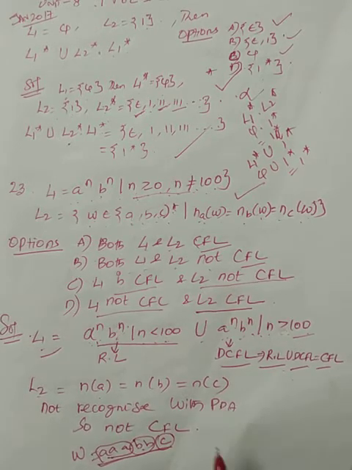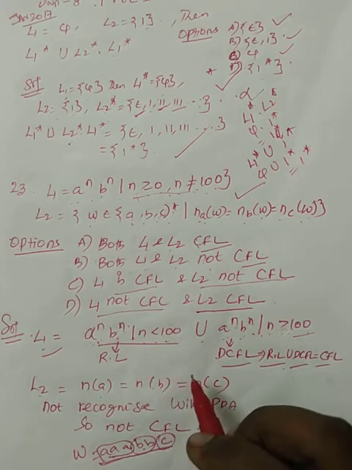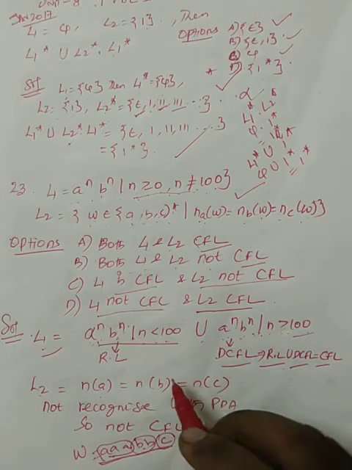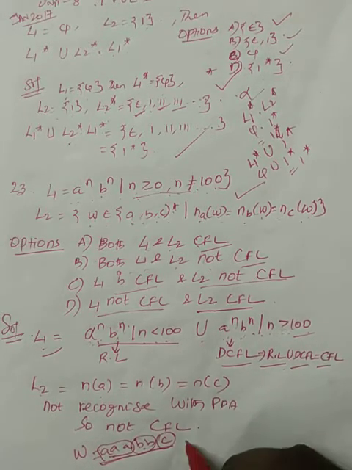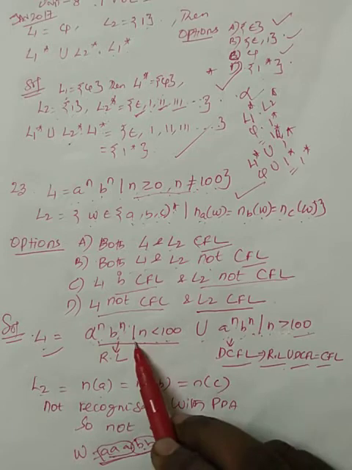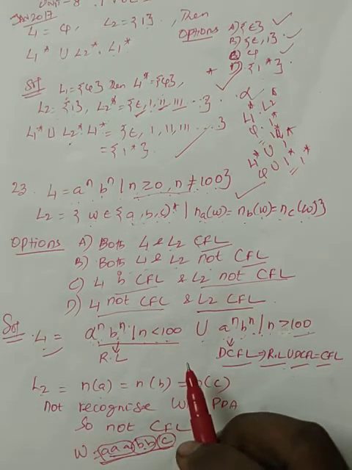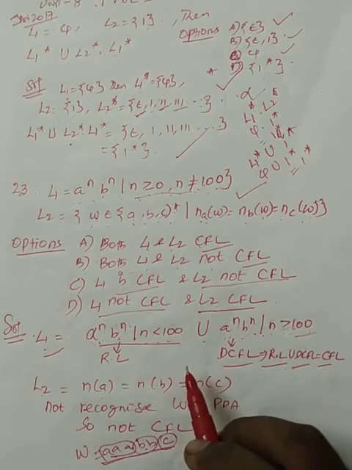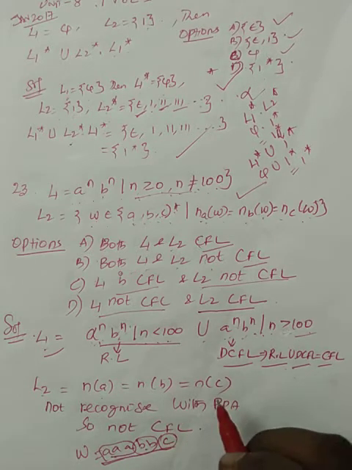Usually if you have two symbols in such a language, we can easily recognize it with a push-down automaton, so it becomes a context free language. But if you have three different symbols, even a push-down automaton is not able to recognize it. So we need to go for the next more powerful model, the Turing machine.